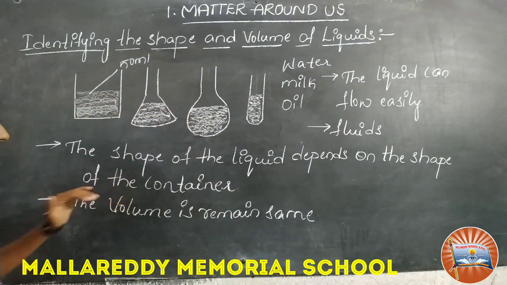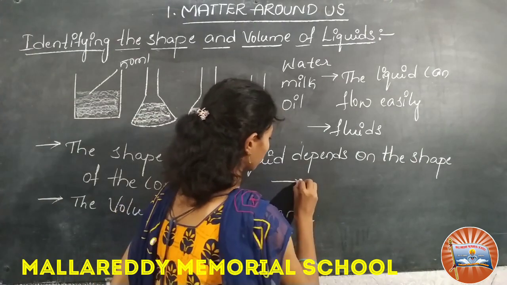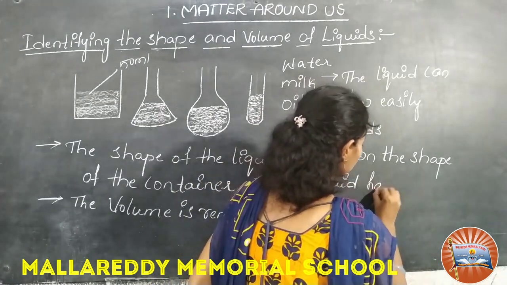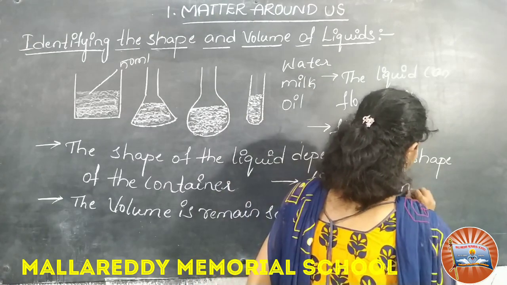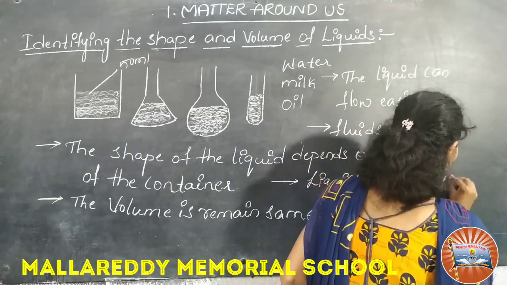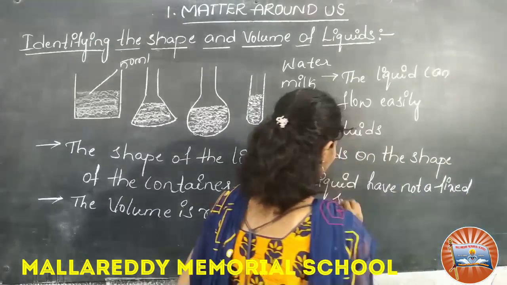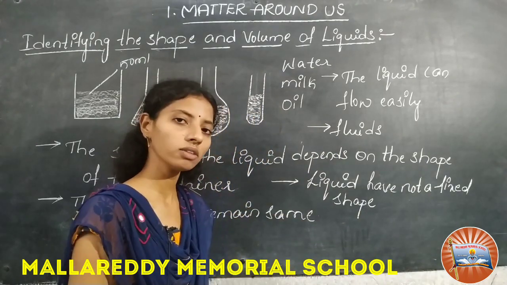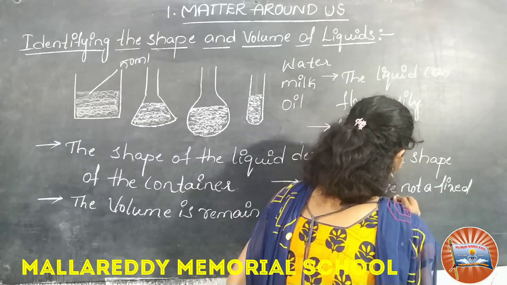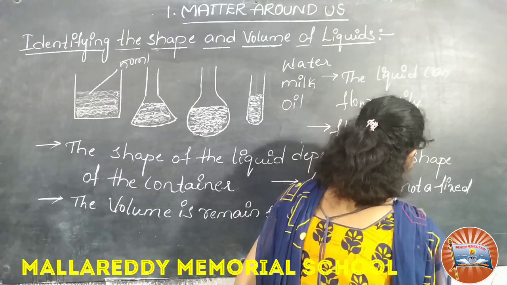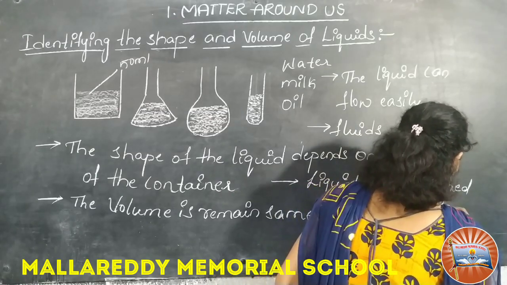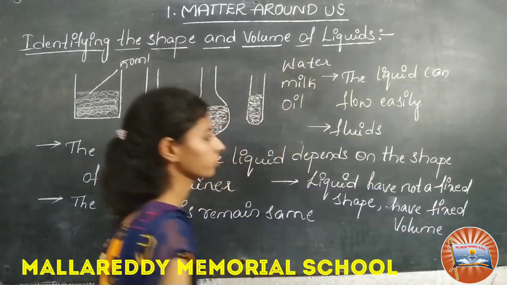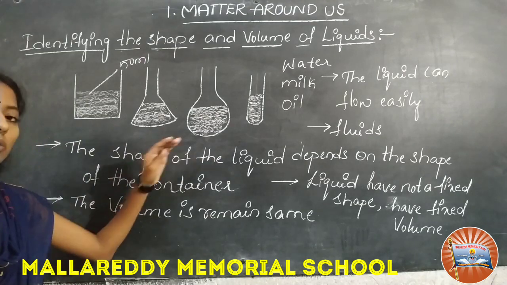So from this we concluded that liquids do not have a fixed shape, but they have a fixed volume. This is the shape and volume of liquids.